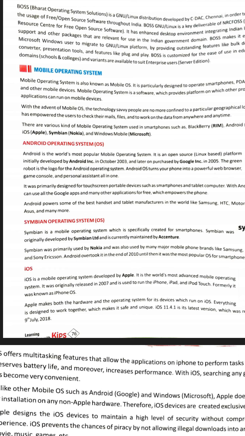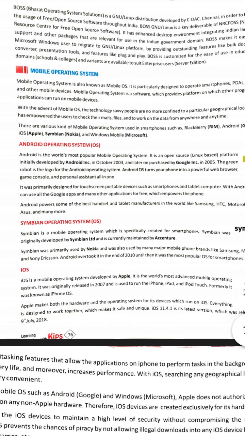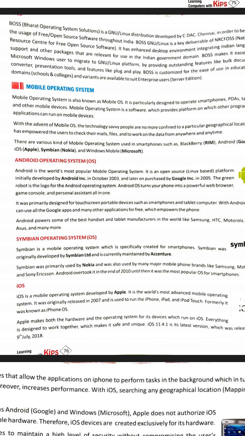Our next concept is mobile operating system. Mobile operating systems are the systems which we are using in the mobiles, and one of the most popular mobile operating systems is the Android operating system.